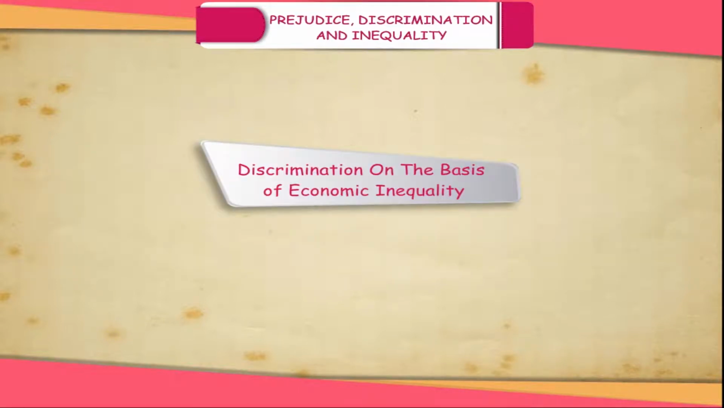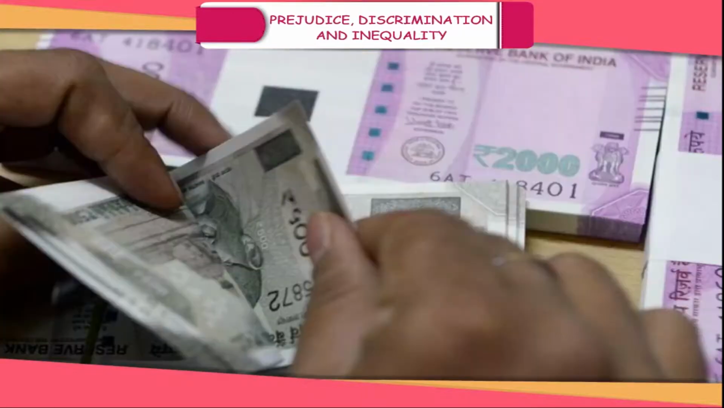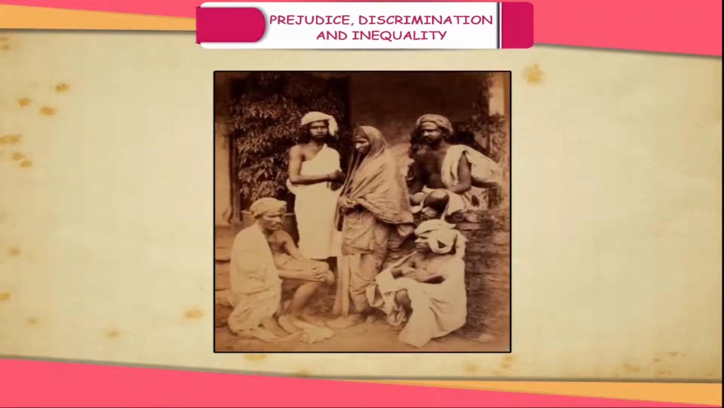Discrimination on the basis of economic inequality. This kind of inequality is due to unequal distribution of wealth. The most visible form of economic inequality is poverty. In cities, the worst victims of poverty are workers, while in villages, the poor are mainly the landless laborers.